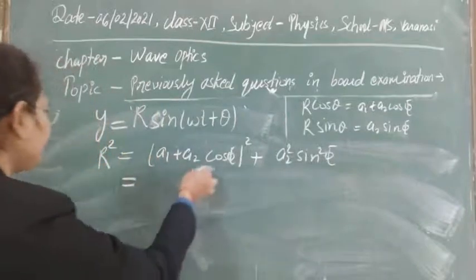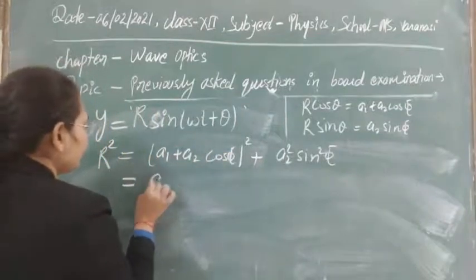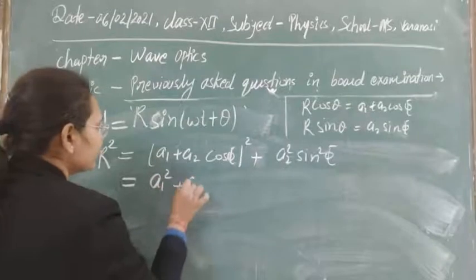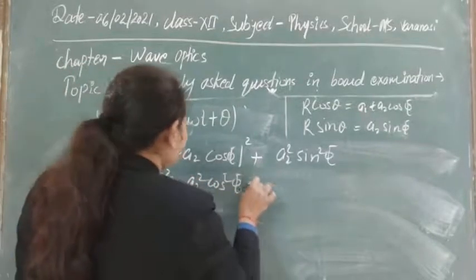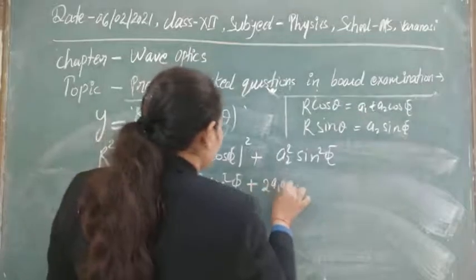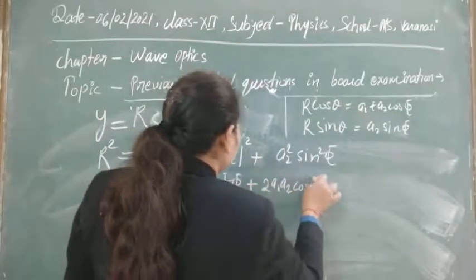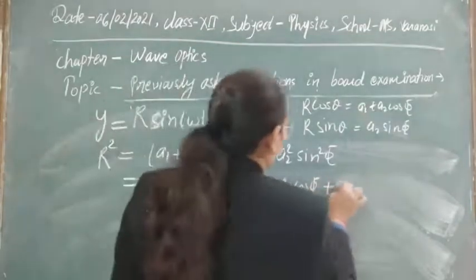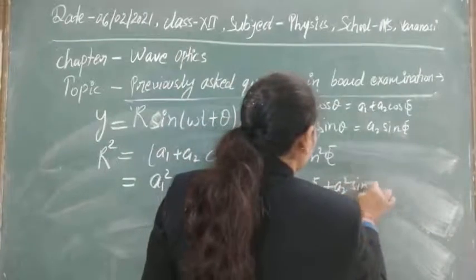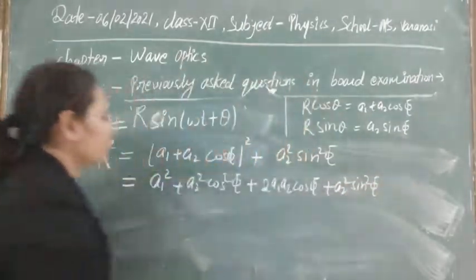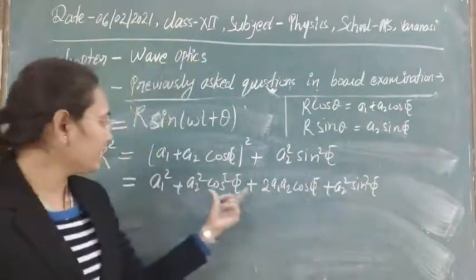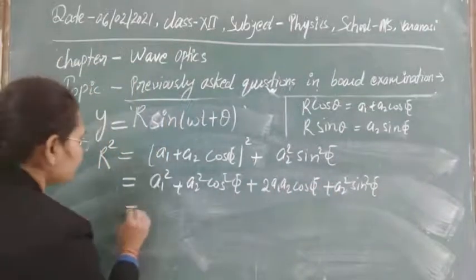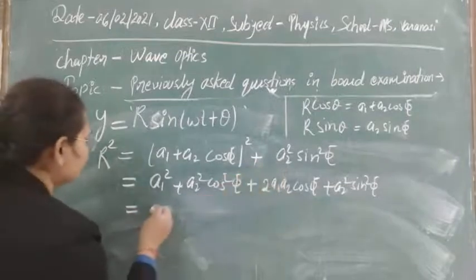Now we can expand this one. So this will be equal to a1 square plus a2 square cos square phi plus 2 a1 a2 cos phi plus a2 square sin square phi. Here, from this equation to this equation, if we add them, we again get a2 square times (sin square phi plus cos square phi), that will be 1.